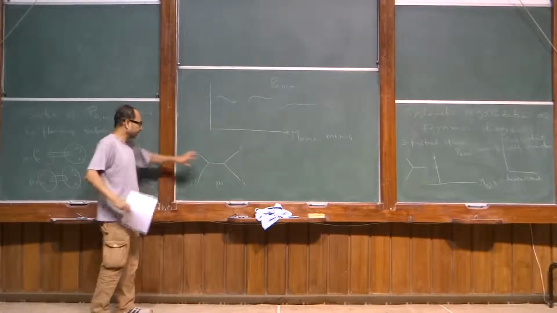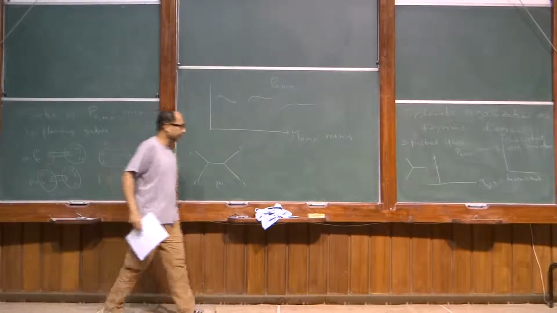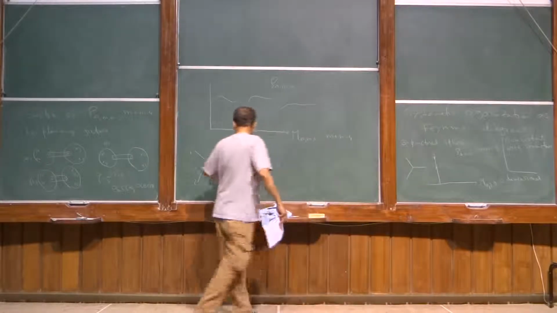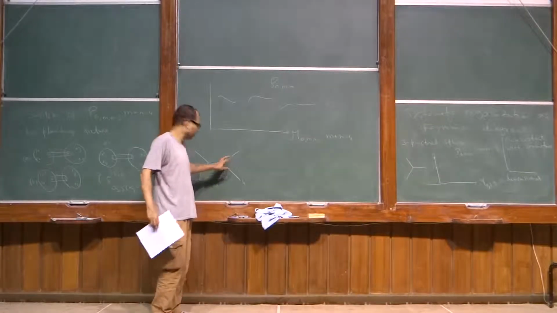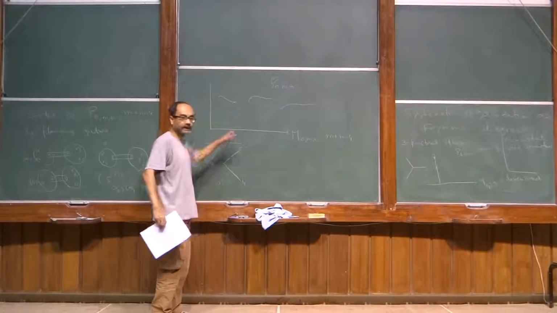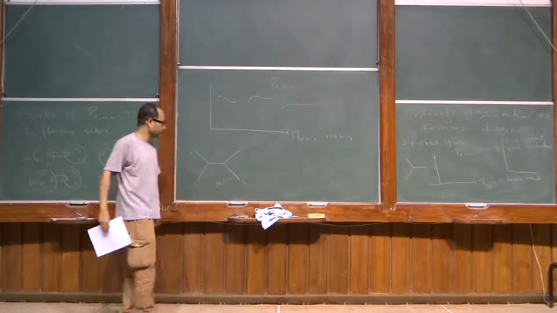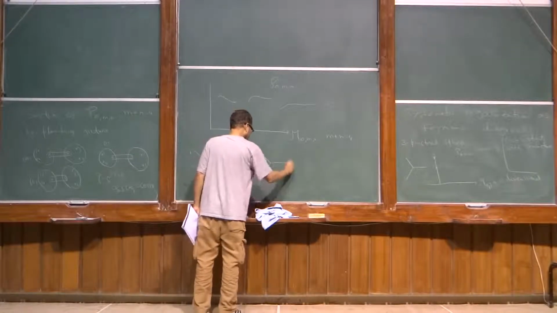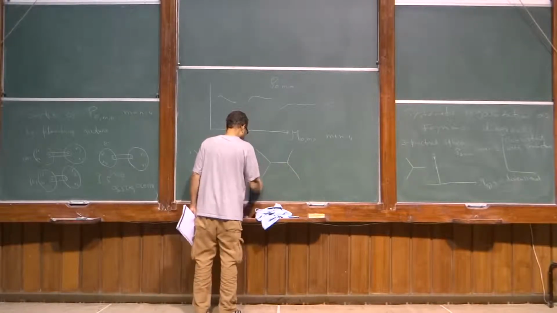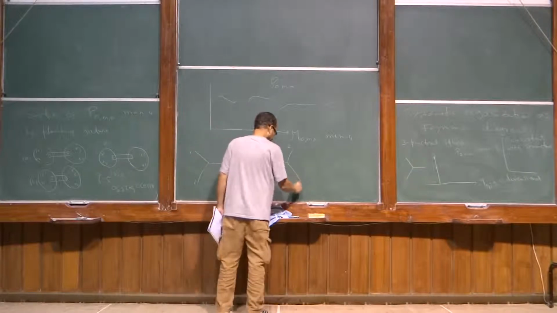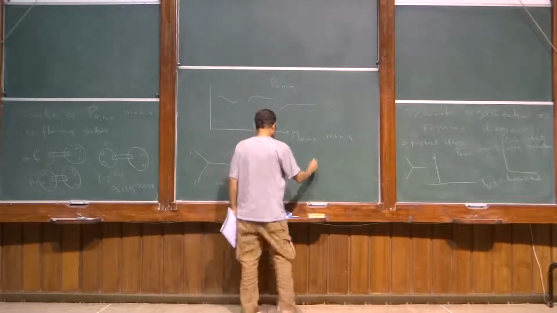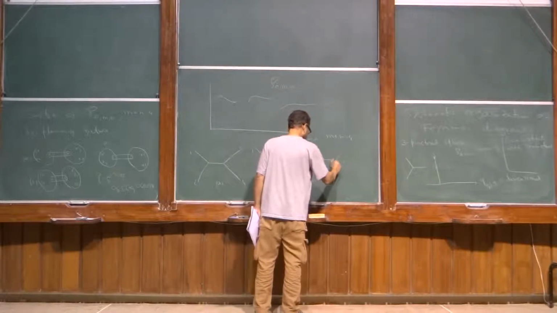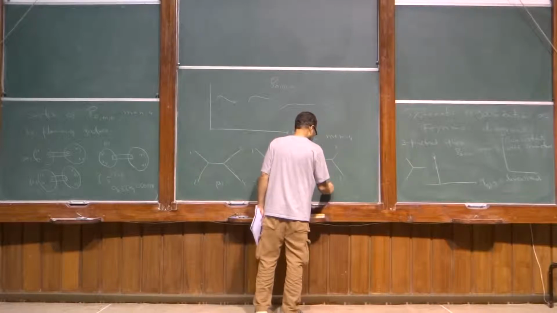Namely, you just take the vertex that you got from the 3-punctured sphere calculation, take the other vertex here that you got from the 3-punctured sphere calculation, and you join them by the propagator that I derived earlier. Similarly, B has the interpretation of 1, 3, 2, 4, and C has the interpretation of 1, 4, 2, 3.